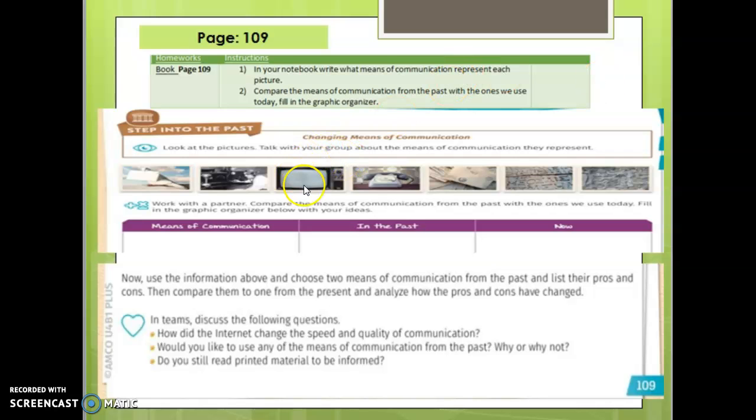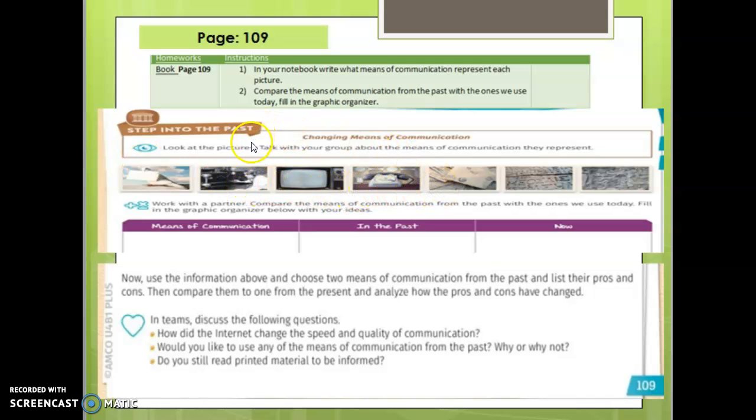Like, for example, we got the old TV here, and you need to compare it with a TV in these moments, like the smart TVs. The TVs are very thin compared with the biggest ones of the past. And you're going to write what means of communication they represent.